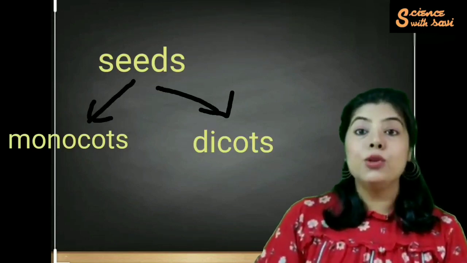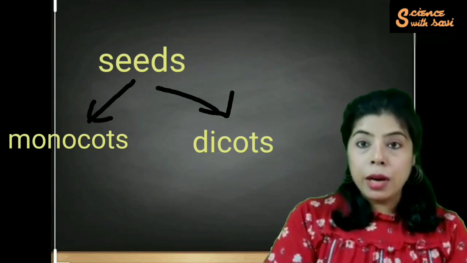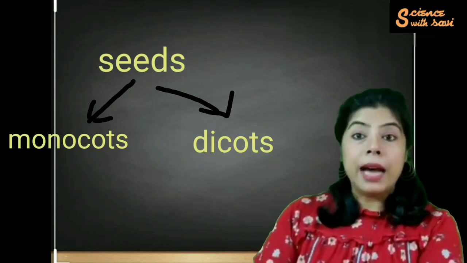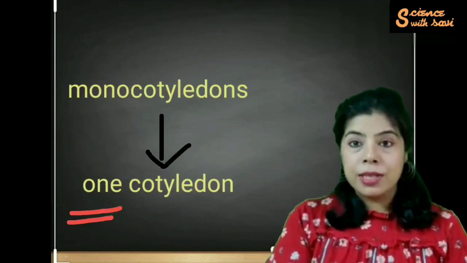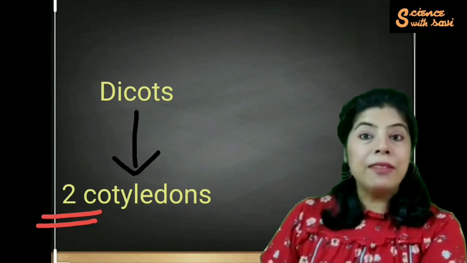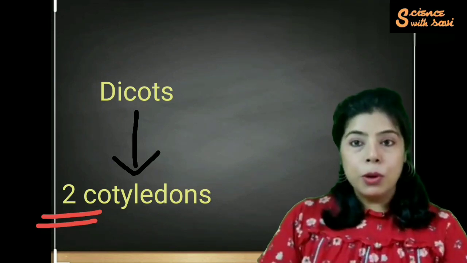Depending upon the number of cotyledons the seed is having, I can divide seeds into two types: monocotyledon seeds and dicotyledon seeds. So when I say mono, it means one. Whenever I am using the word mono, it means one. So monocotyledon seeds will have only one cotyledon. And dicot seeds, di means two. So they will have two cotyledons. So monocot seeds and the dicot seeds.